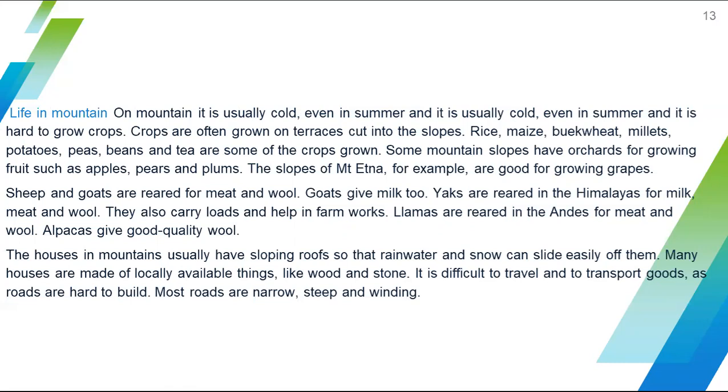The next one is llamas. Llamas are reared in the Andes for meat and wool. Next is alpacas, which give good quality wool. So these are the animals reared in mountain regions: sheep, goats, yaks, llamas, alpacas, etc.